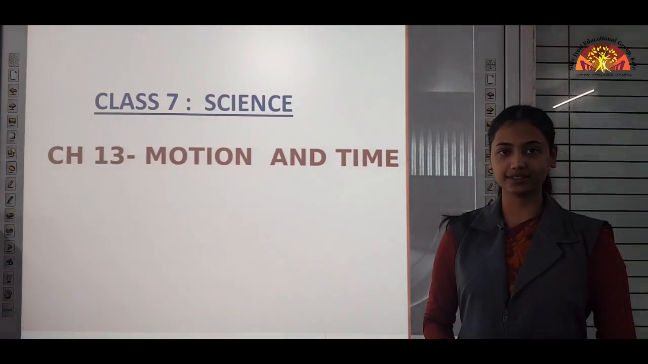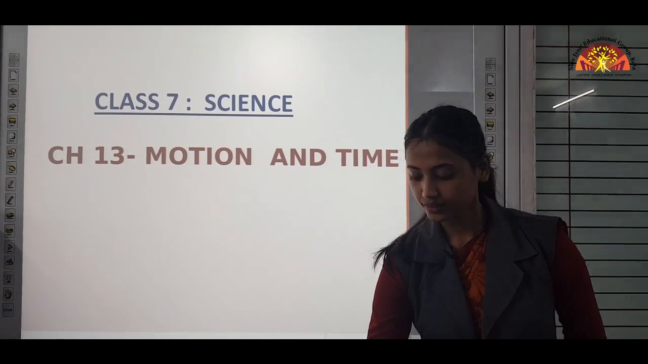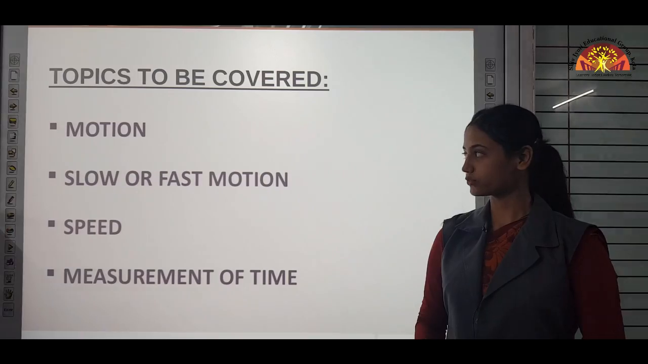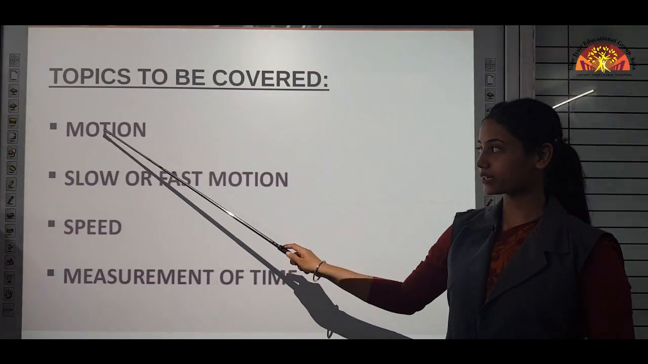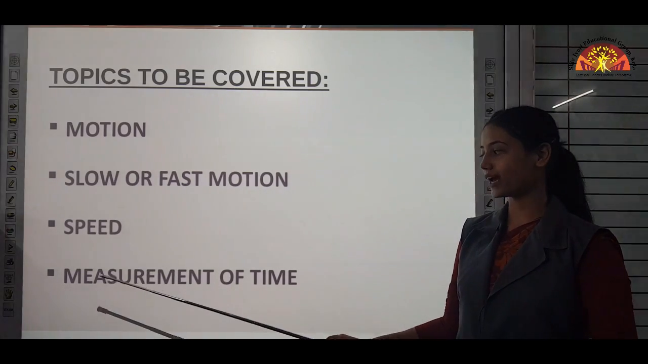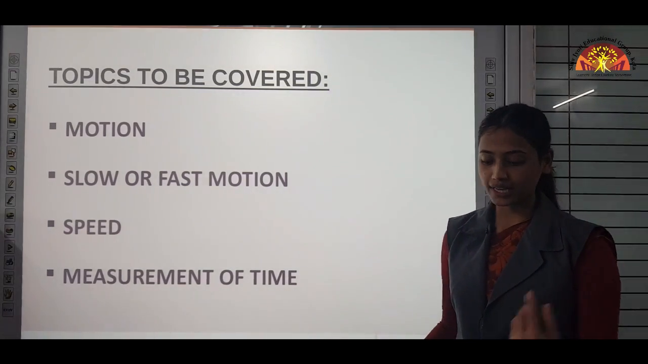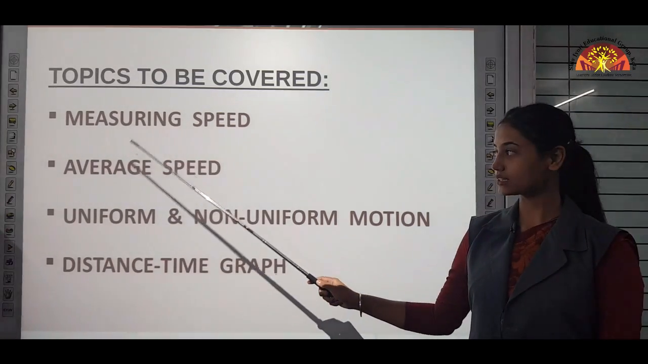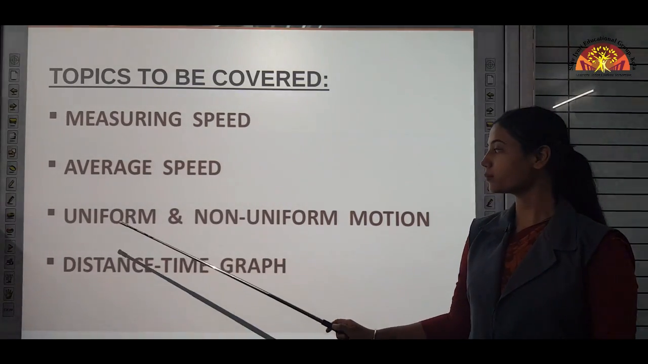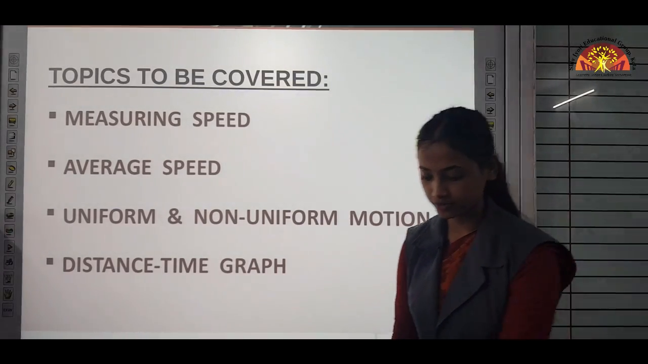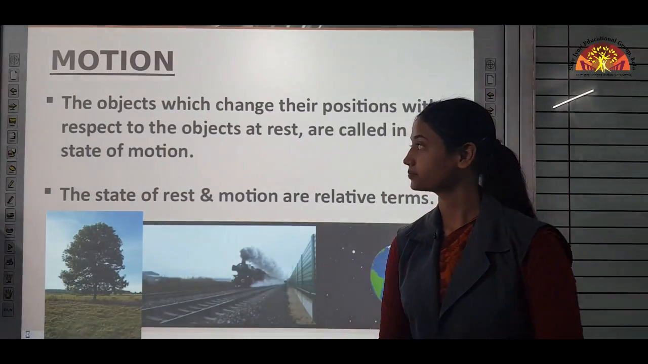Chapter 13, Motion and Time. We have divided this chapter into two parts. In the first part, we will cover the topics motion, slow or fast motion, speed and measurement of time. And in the next video, we will cover measuring speed, average speed, uniform and non-uniform motion, and distance time graph. Let's begin with the introduction.